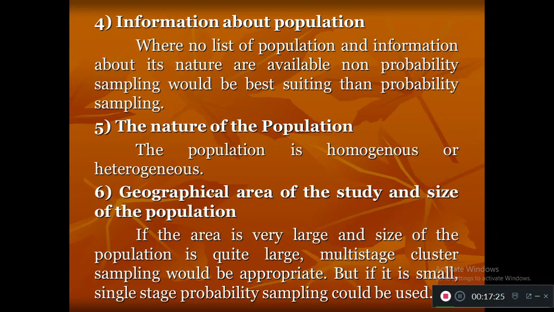Next one is geographical area of the study and the size of the population. Same, when we have small sample size, we can do the sampling by using probability sampling techniques. When we need to conduct a study all over India, then we can go for multi-stage random sampling technique. So here in different stages we use different sampling methods.